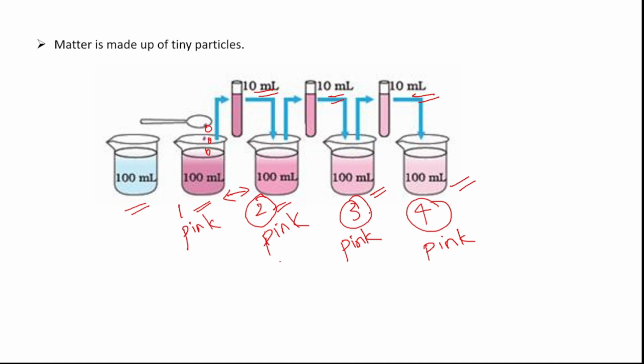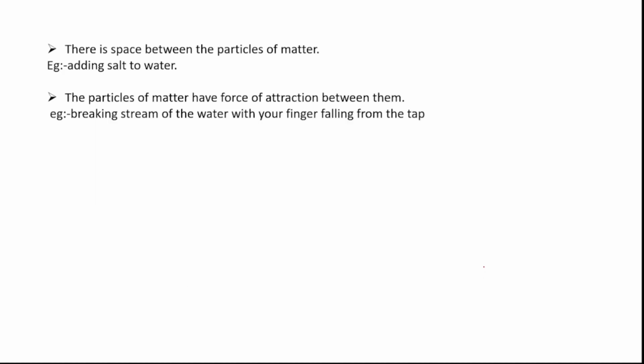So what do you observe from this activity? Even after high dilution, the water is changing its color, but is the intensity of color the same? No, it is decreasing. So from this we can conclude that there are many tiny particles in one potassium permanganate crystal, which get uniformly distributed when they are put into the water. This is the reason the color of the water is changing every time. Next, there is space between the particles of matter.